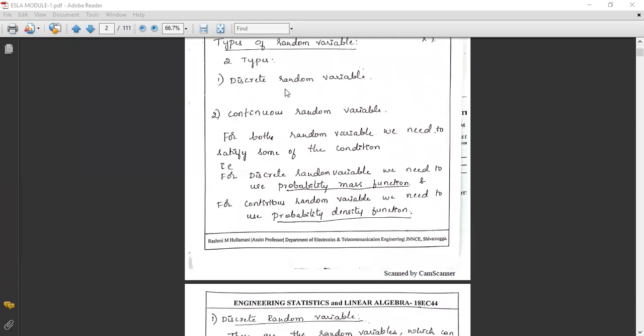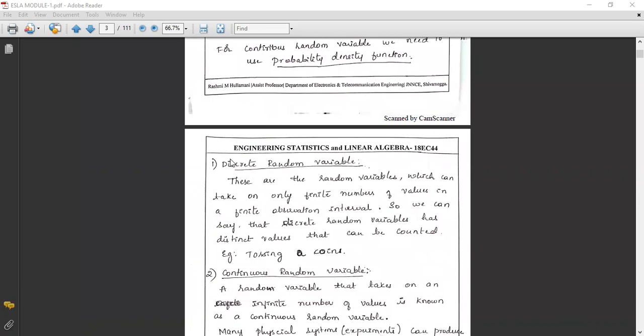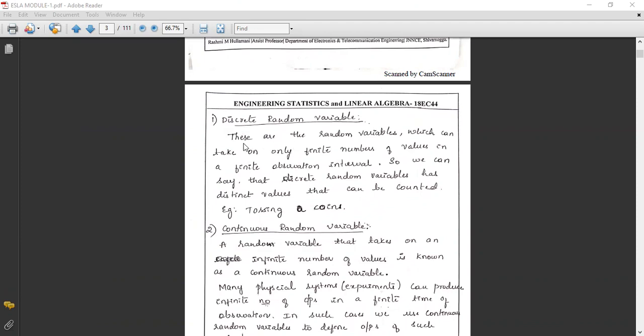First, there are 2 types: discrete random variables and continuous random variables. What is a discrete random variable? Discrete random variables are the random variables which can take on only a finite number of values, in a finite observation interval. So we can say a discrete random variable has distinct values that can be counted.